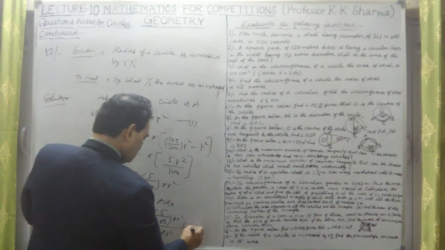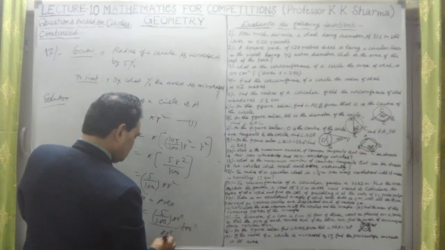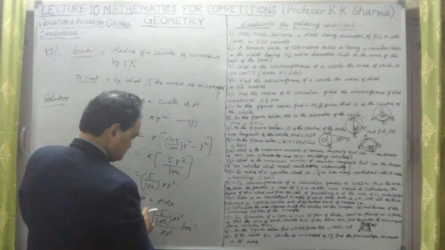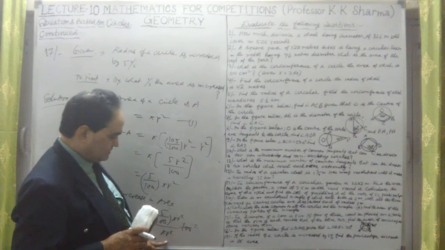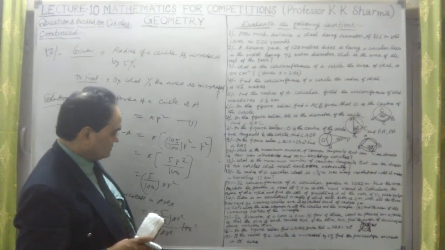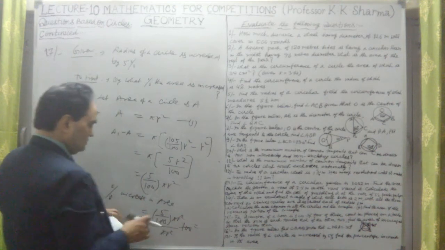So pi R square cancels out. This is only 5. Original area was pi R square upon pi R square. The 100 cancels out. So the area has increased by only 5%.